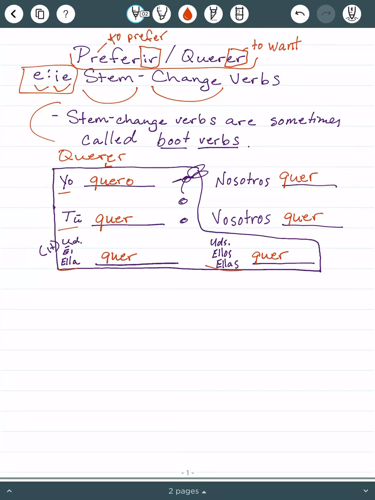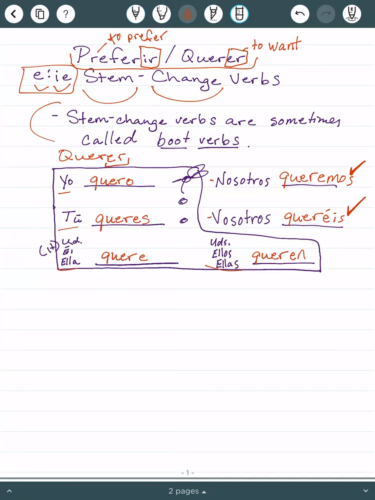And then, it's an ER verb, so we add our ER endings. O, es, e, emos, éis, en. Well, first off with the good news. Nosotros and vosotros are not in the boot. So that's exactly what you do for those two conjugations.